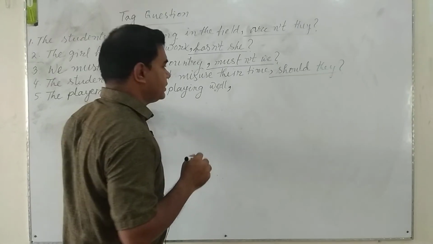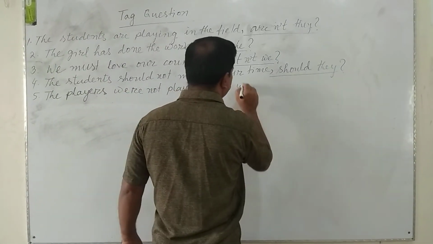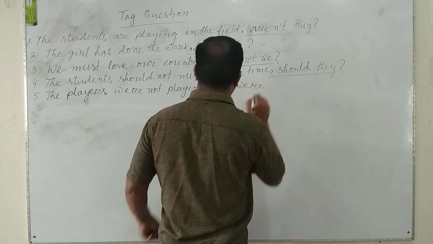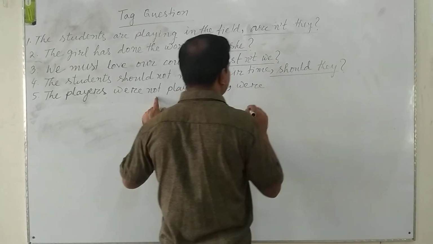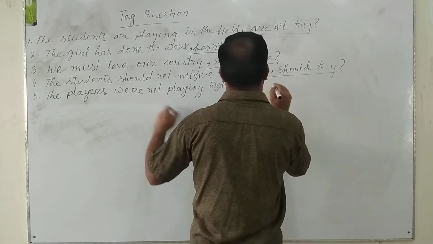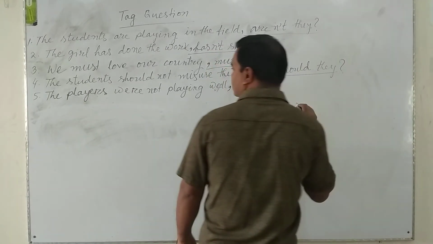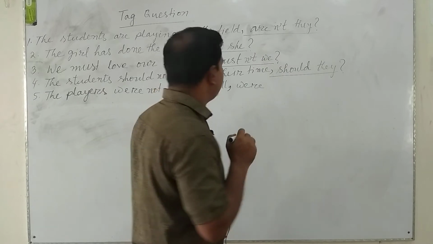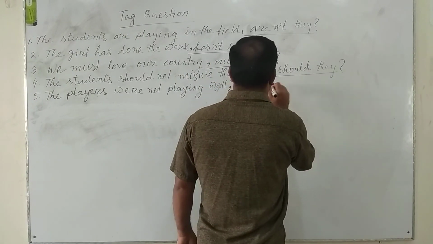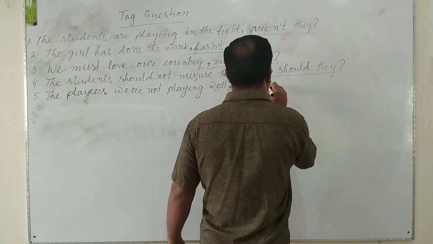Then the operator of the sentence is "were". And it is a negative sentence, so we need not use "not" in the short form. So we will only use the pronoun of the subject. What is the pronoun of the subject? They.